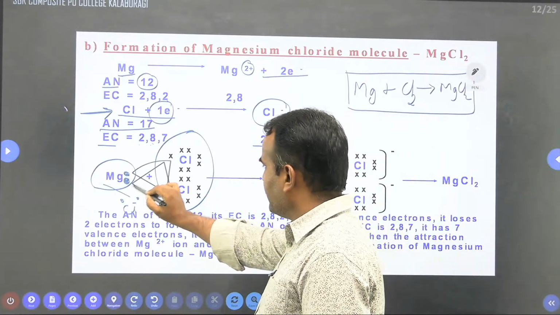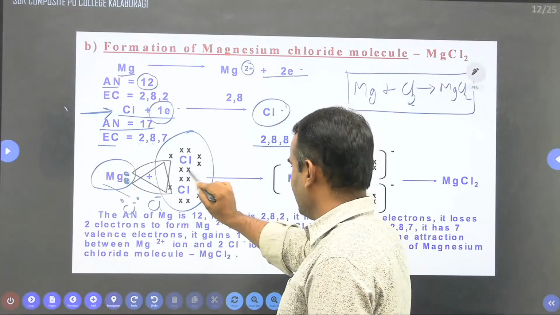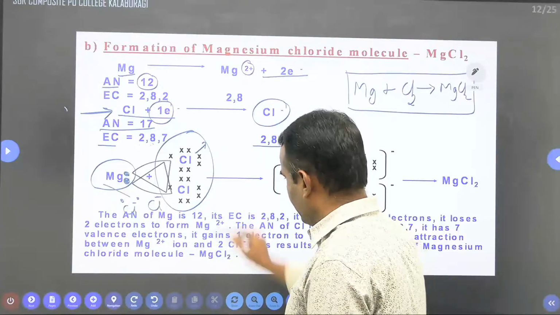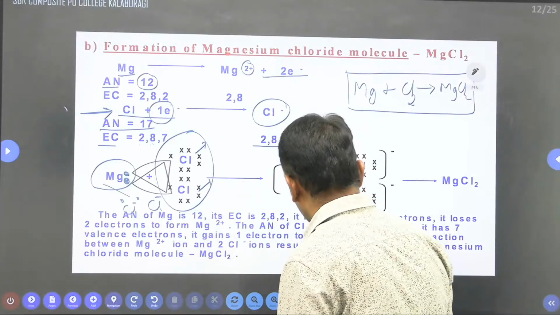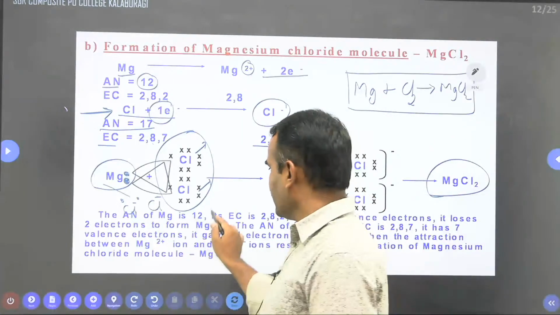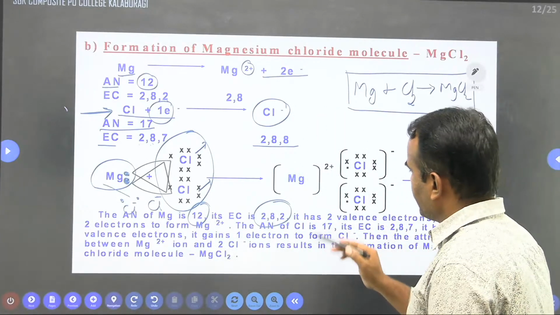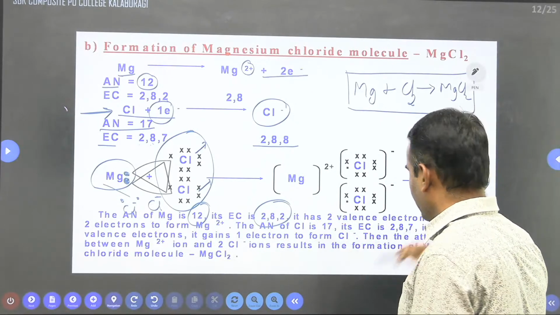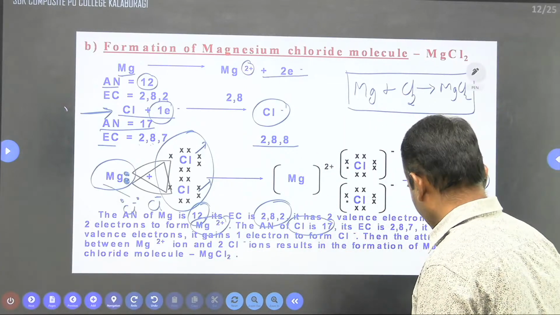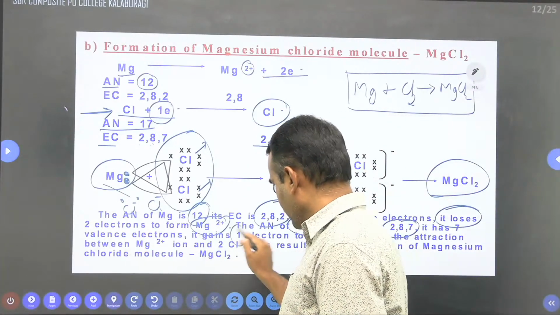So when they ask to write the Lewis dot symbol or a complete explanation of the formation of magnesium chloride, you can write all these things, right? Here each Cl atom contains 7 electrons, the second also contains 7 electrons. After combining, we get MgCl2. The atomic number of magnesium is 12, its electronic configuration is 2, 8, 2, and it loses 2 electrons to get Mg+2. The atomic number of chlorine is 17, its electronic configuration is 2, 8, 7, and it needs 1 electron for each atom.